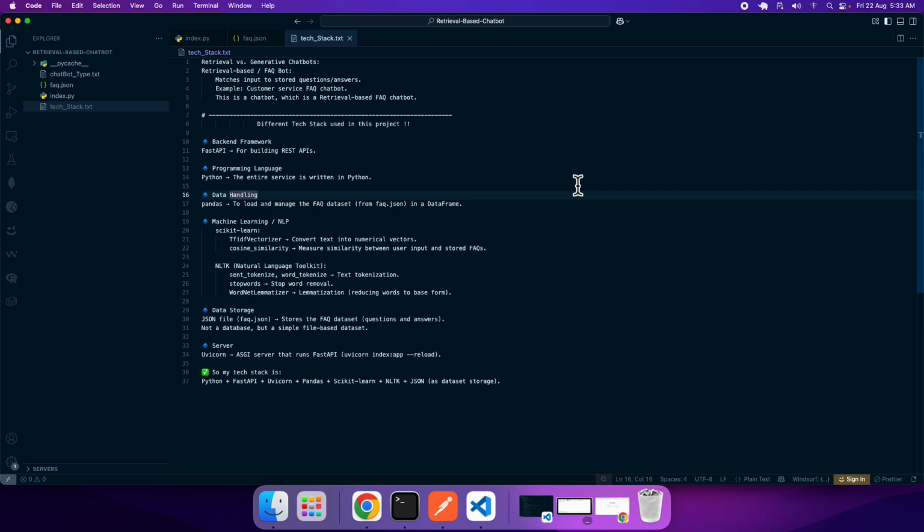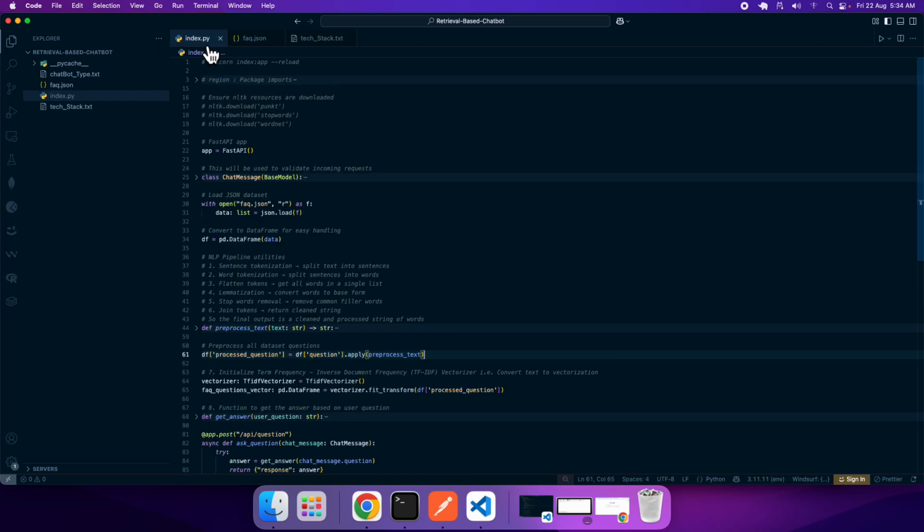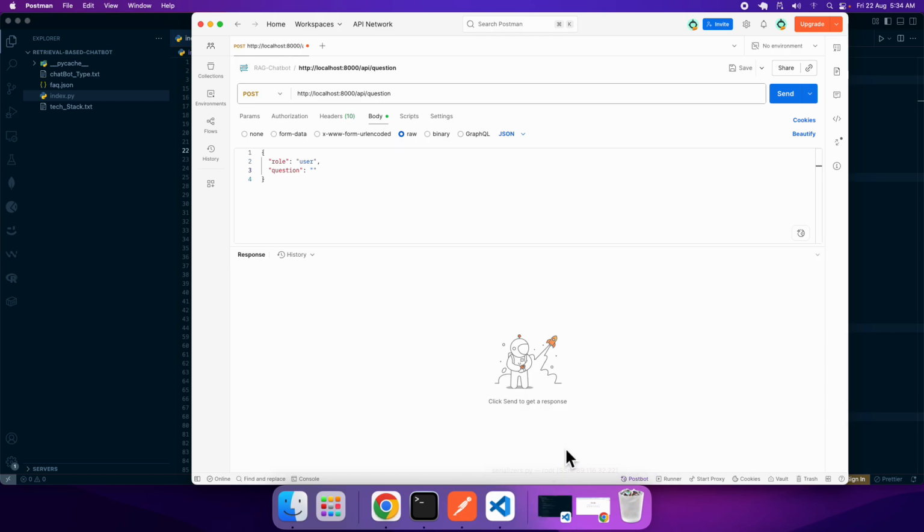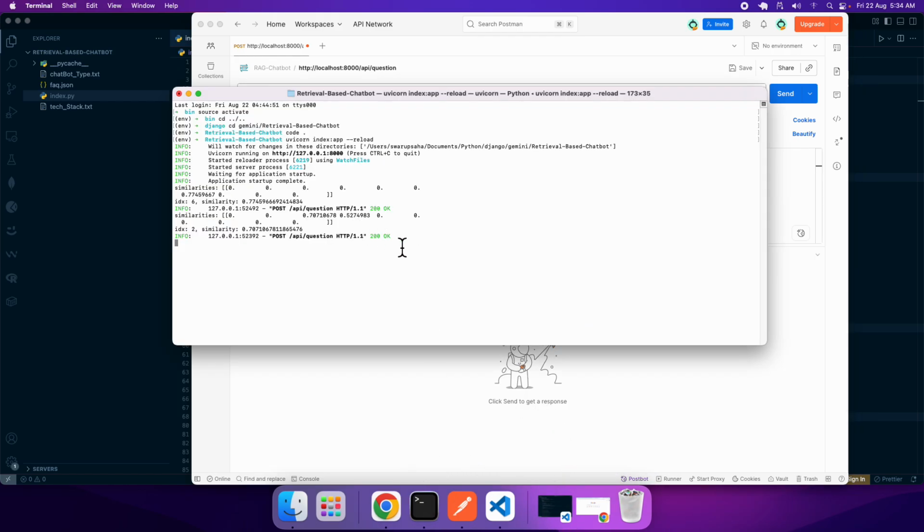Let me first run the application and then I will come to my tech stack. I have a file called index.py which holds a bit of code that will do a small magic. Let me open the file, and unfortunately I cannot expand all the code. As you can see over here, I'm giving a call to an API. I did not make use of Django, rather it is based on FastAPI. Let me open my Postman. My application is running very smartly. It's running right over here.